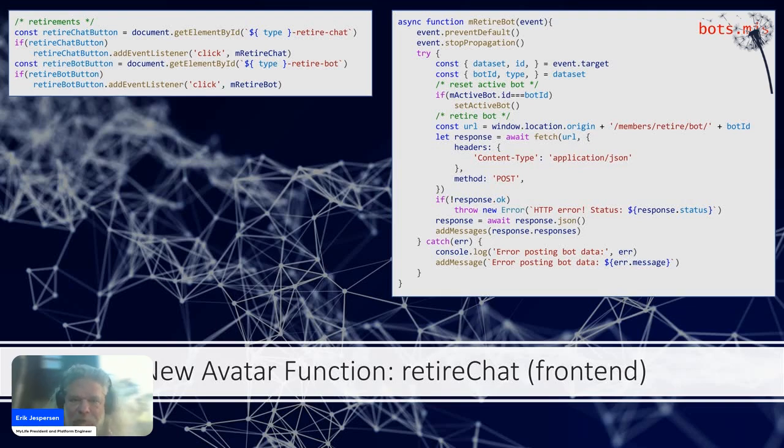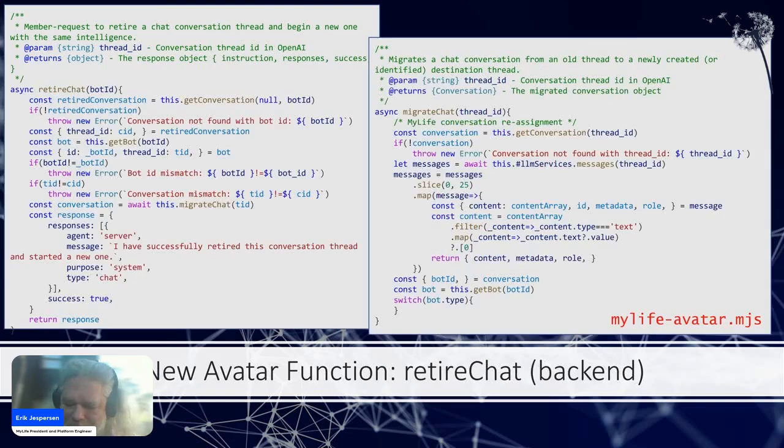So there's going to be a pretty little icon on the front end that's going to call the back end to retire the chat, at which point we run a pretty complicated routine that not only retires the chat in the LLM, but deletes the thread and saves, if requested, the conversation in a larger scheme, but does away with the previous information.